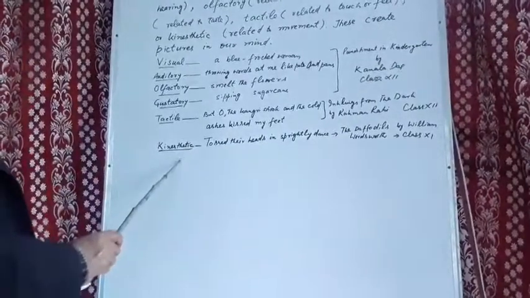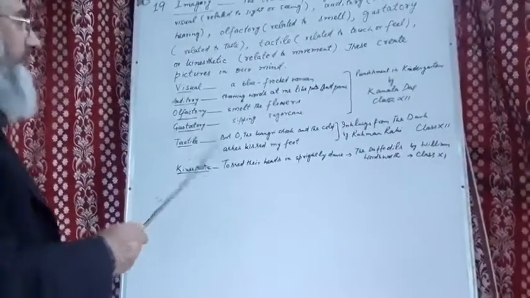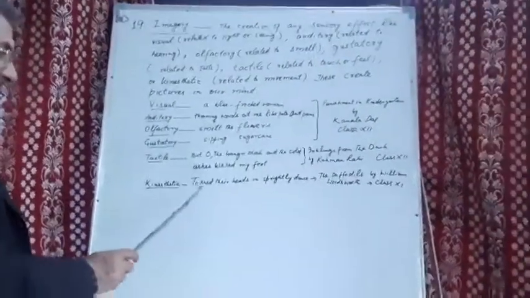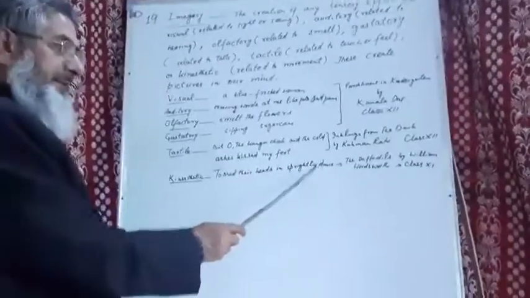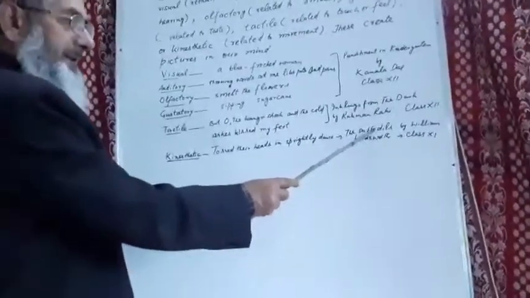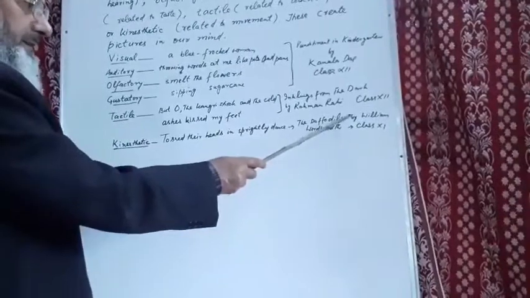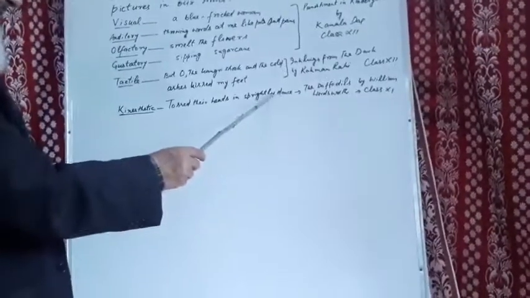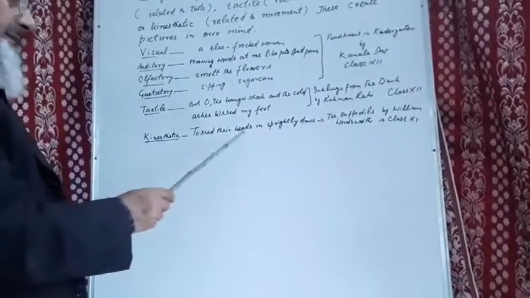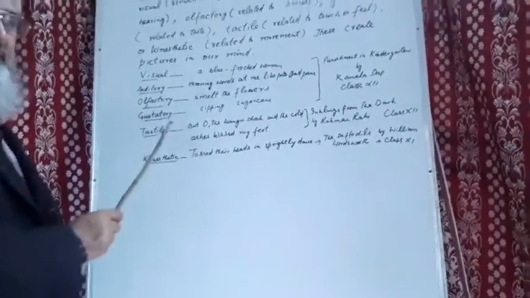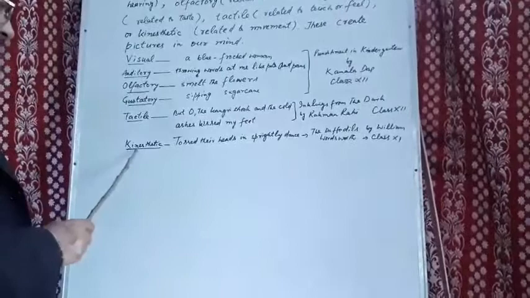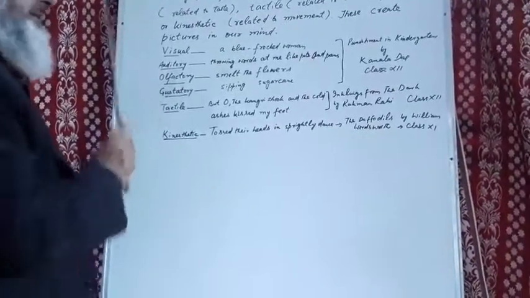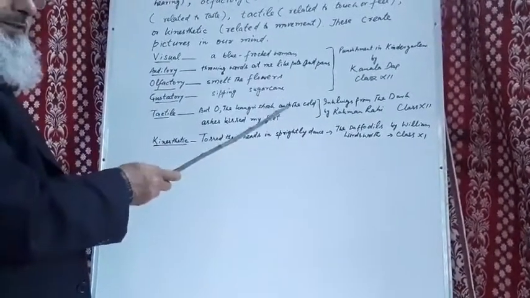Last, kinesthetic. Kinesthetic is related to movement. Tossed their heads in sprightly dance. This is from the poem Daffodils by William Wordsworth, class 11. And here it shows sprightly dance. It shows movement of the flowers. So it is known as kinesthetic imagery. With this, we wrap up our discussion on the poetic devices. Thank you.